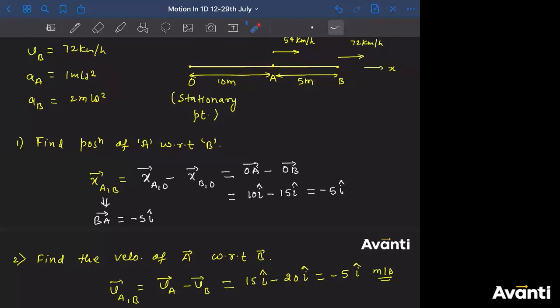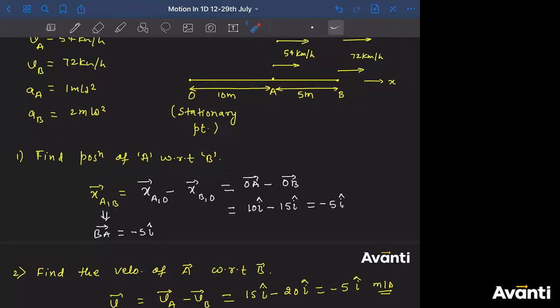And that is what happened. Just imagine this is you, and this is your friend here. You are ahead of your friend. You are running faster than your friend. What will you think about your friend? You'll think that this friend is going away from you, because the distance between them is increasing, because the speed of B is greater than the speed of A.